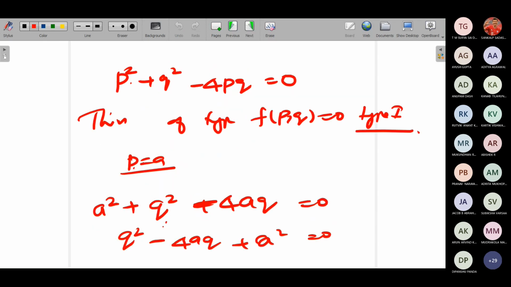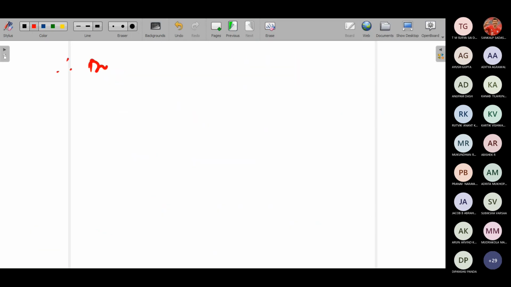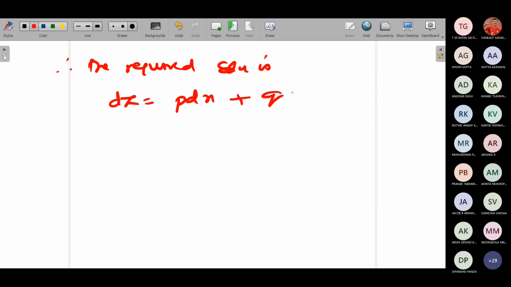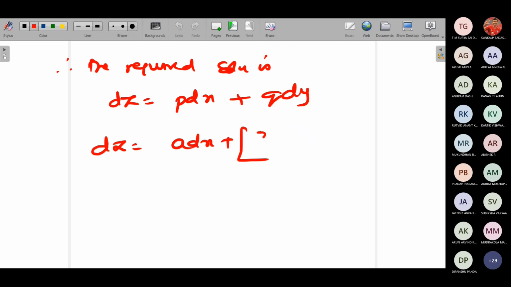Now what is this? This is the value of q. Now, therefore, the required solution is dz equals p dx plus q dy. So dz will be equal to a dx plus q dy, where q is 2a plus or minus a root 3.